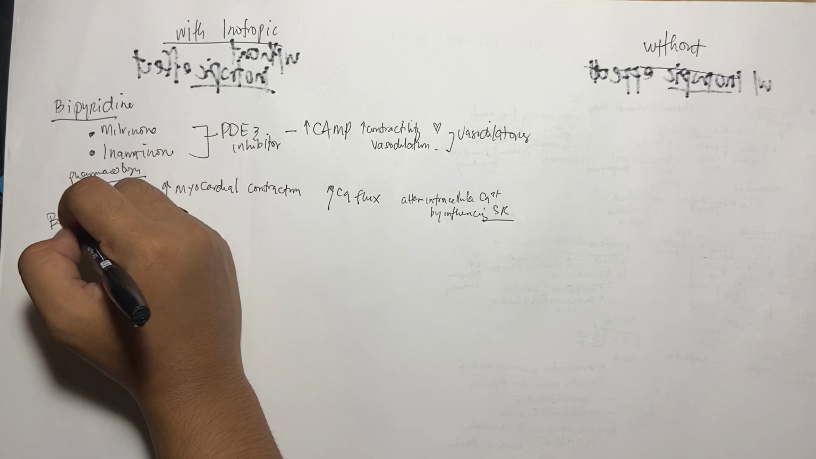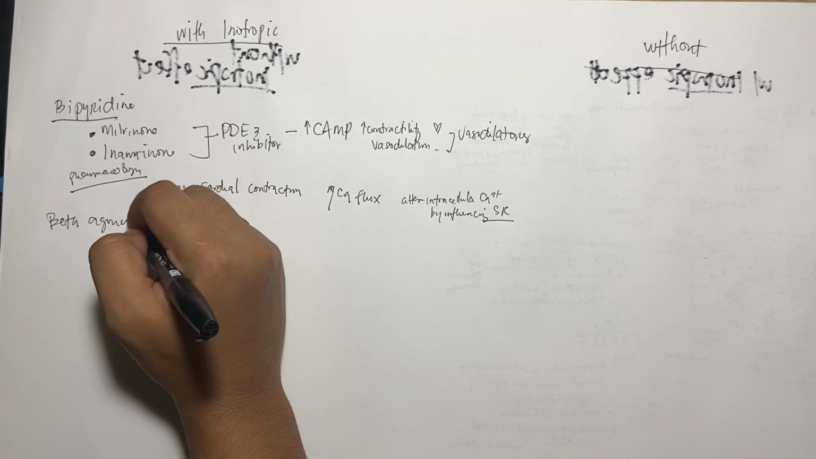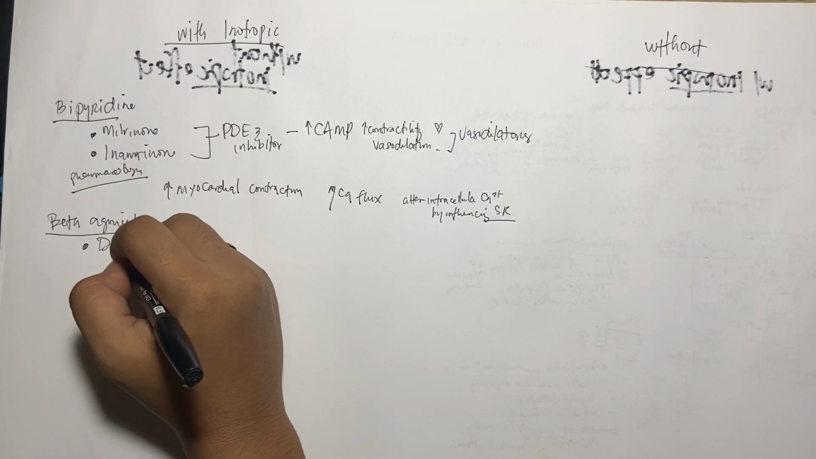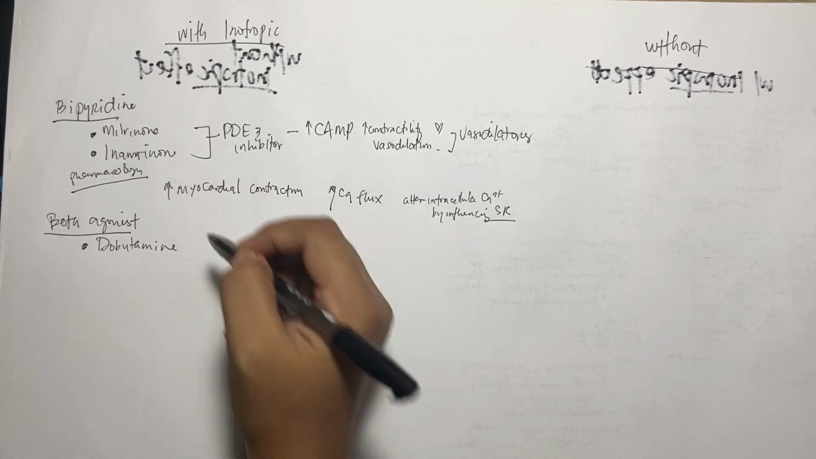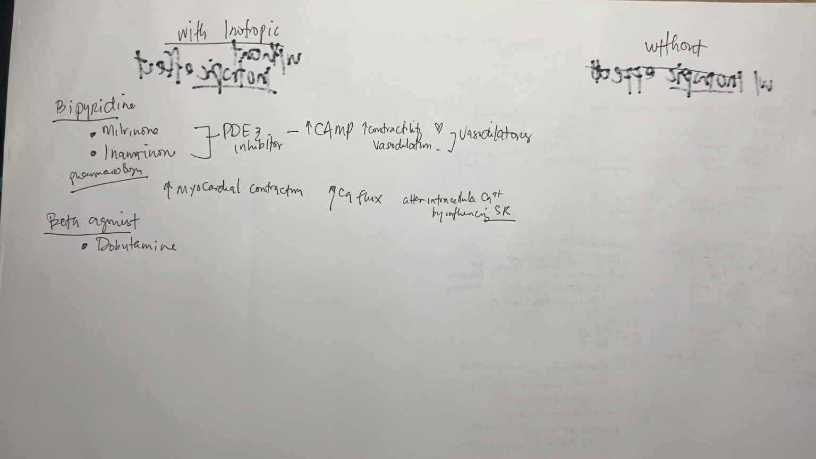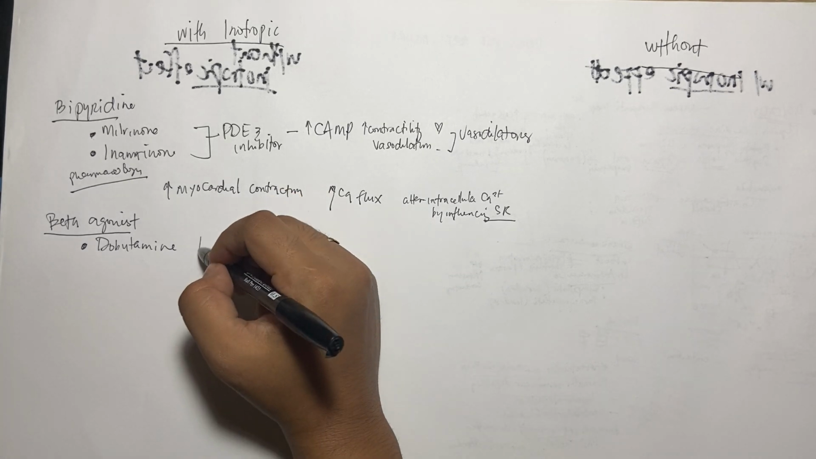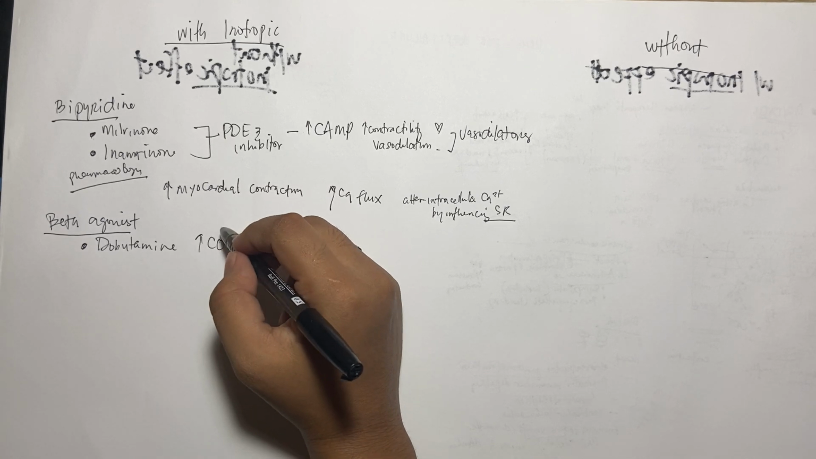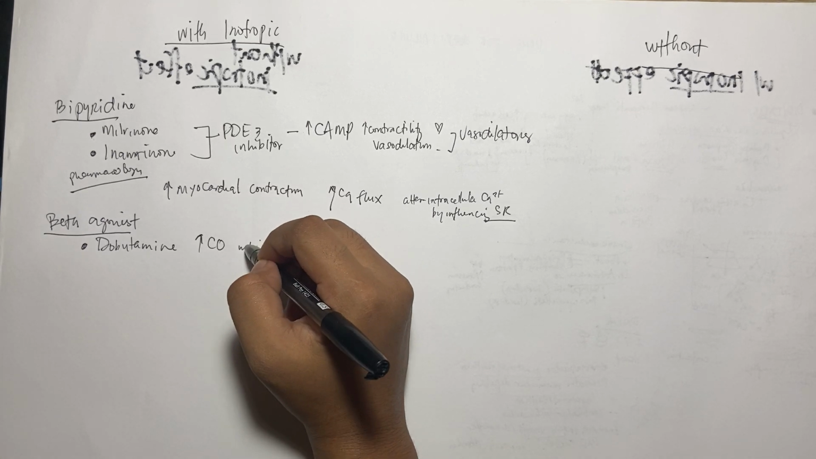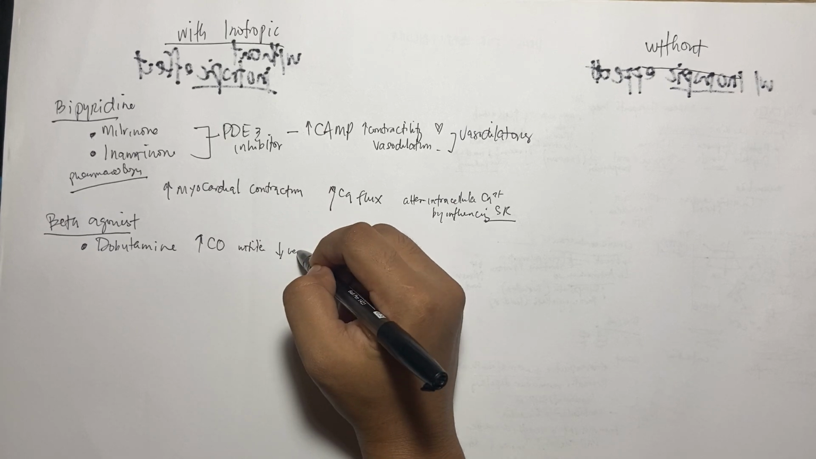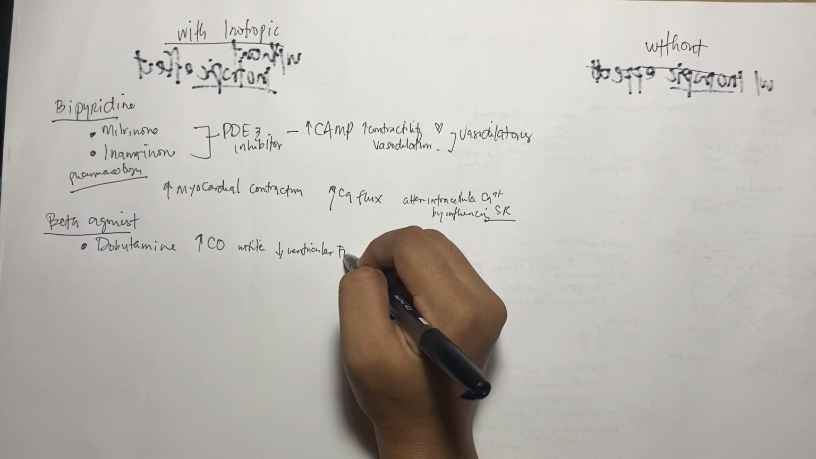We also have beta agonist. Yes, class. We have the dobutamine. Dobutamine, as we have learned, is the DOC of cardiogenic shock, right? So this drug class increases cardiac output while decreasing ventricular filling.